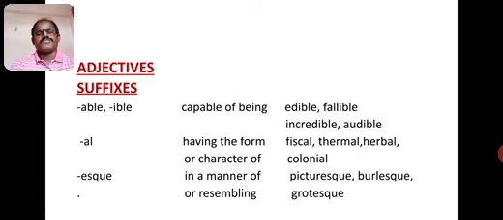Adjective suffixes: able, capable of being: edible, fallible, incredible, audible. Al, having the form or character of: fiscal, thermal, herbal, colonial.